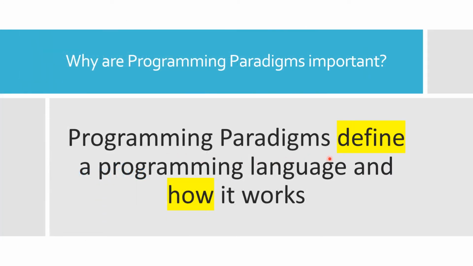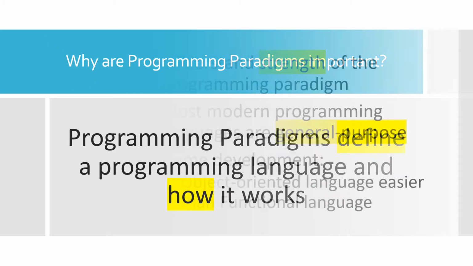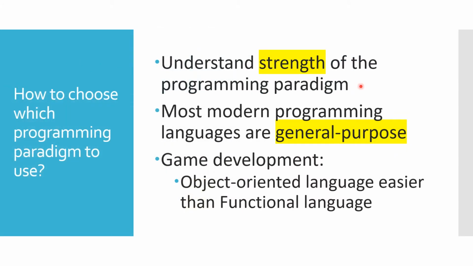Programming paradigms are important because they define a programming language and how it works. A good rule to follow when exploring paradigms is to understand what they are good at. It is true that most modern programming languages are general purpose and can do just about anything, but different approaches can be better in some cases and worse in others. For example, it might be more difficult to develop a game in a functional language than an object-oriented language.